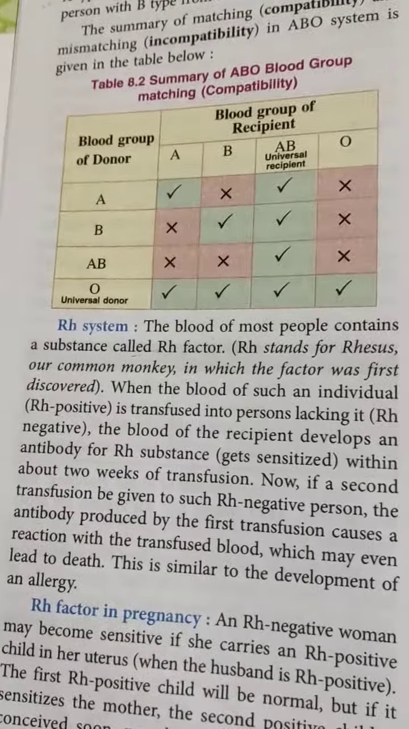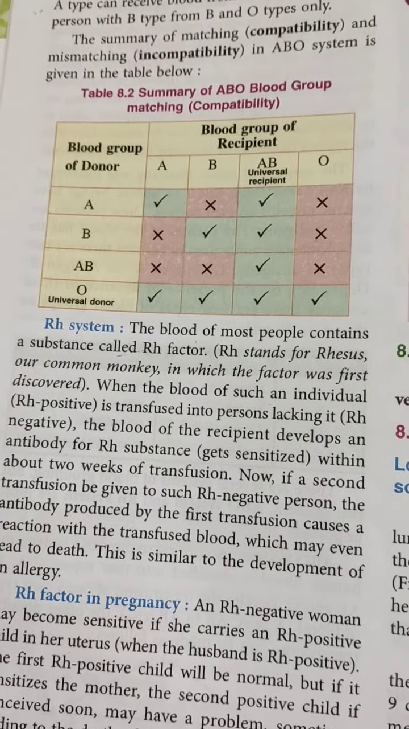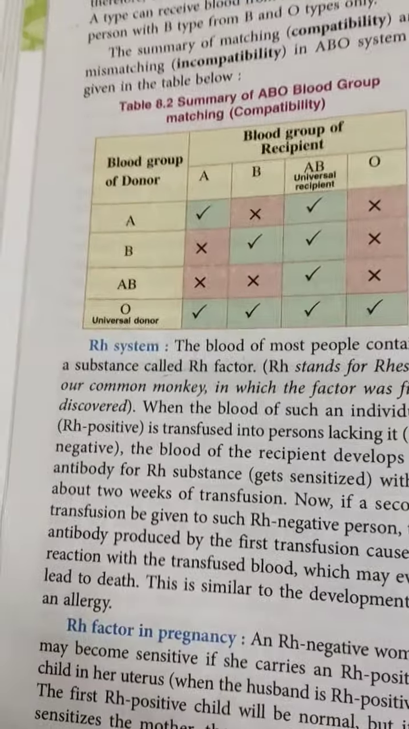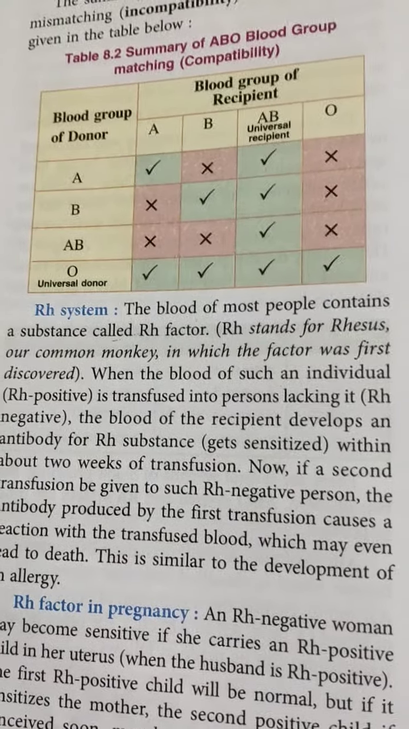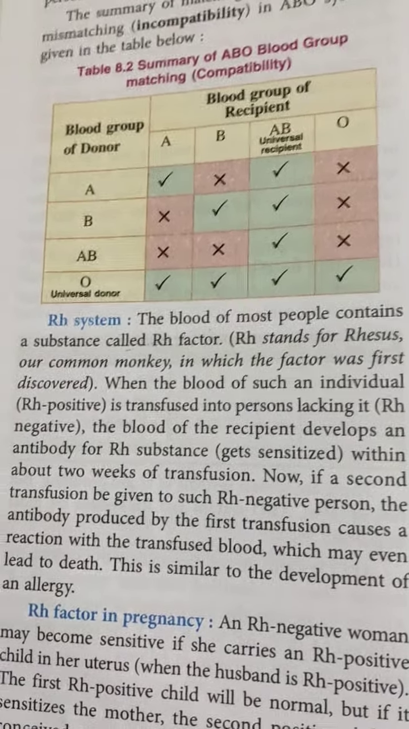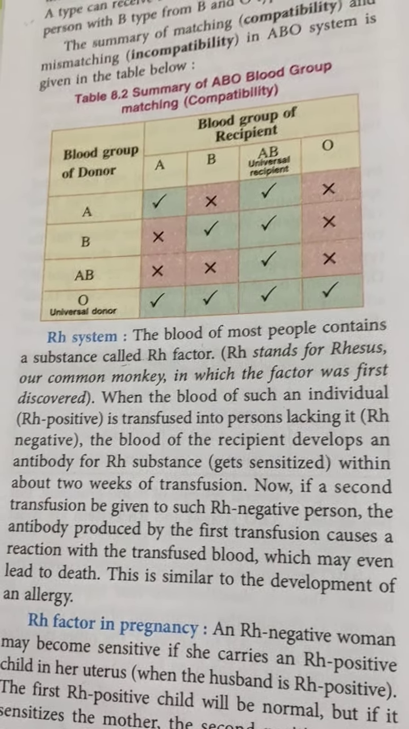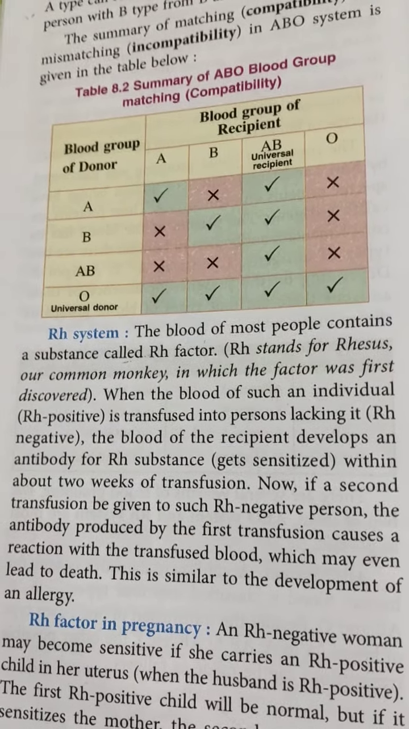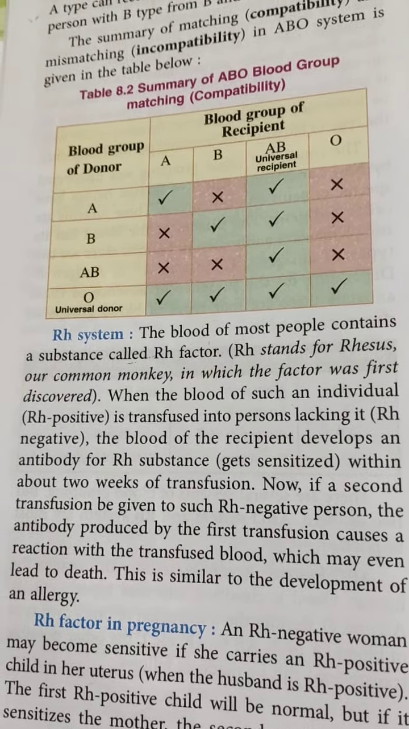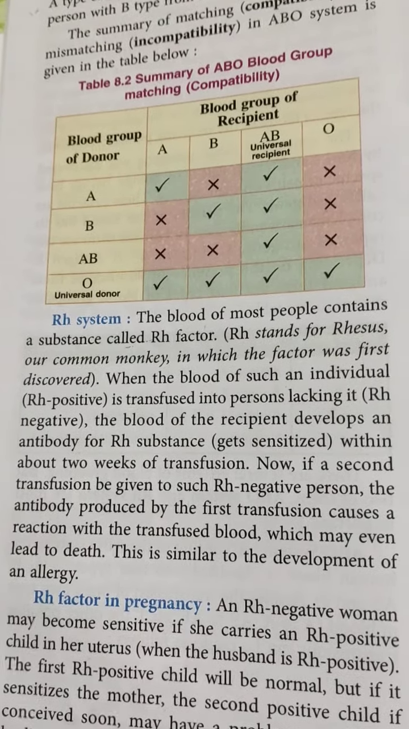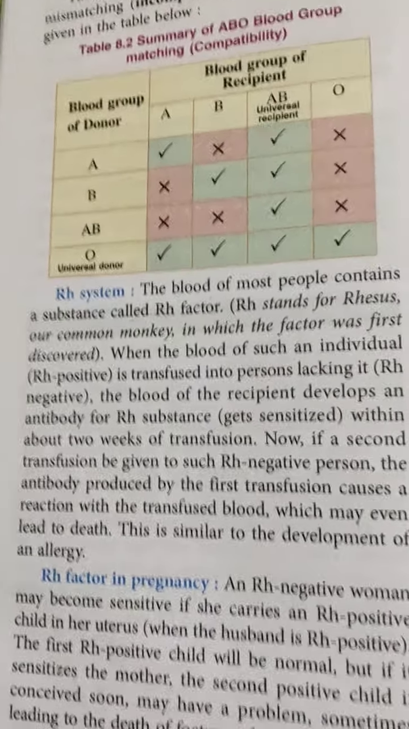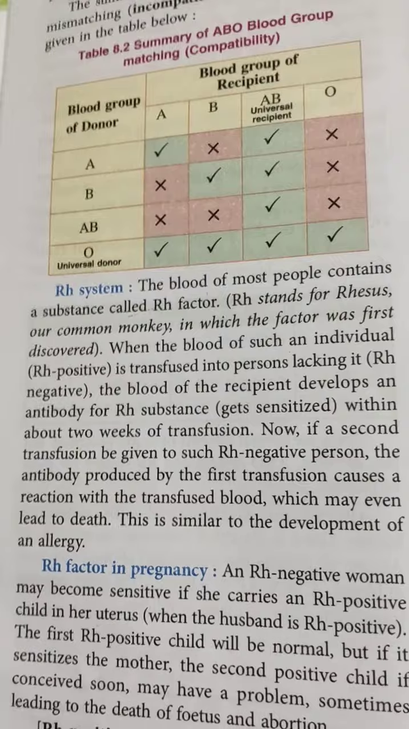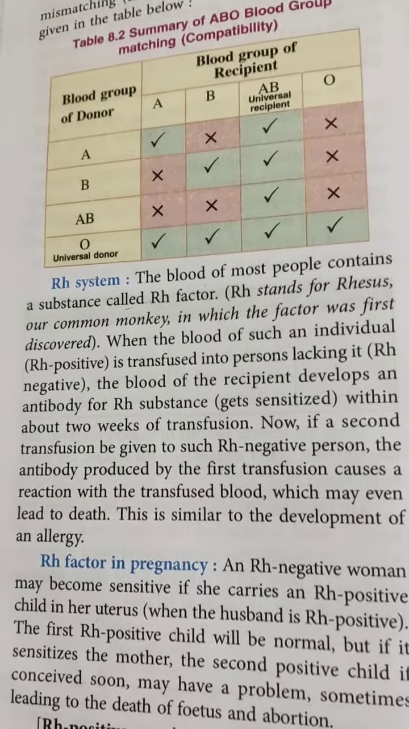Now, the RH system. The blood of most people contains a substance called RH factor, because I think you all have heard that most of us have positive blood groups. So definitely they have this RH factor. When the blood of such an individual is transfused into persons lacking it, the blood of the recipient develops an antibody for the RH substance within about 2 weeks of transfusion. Now, if a second transfusion is given to such an Rh negative person, the antibody produced by the first transfusion causes a reaction with the transfused blood, which may even lead to death. This is similar to the development of an allergy.